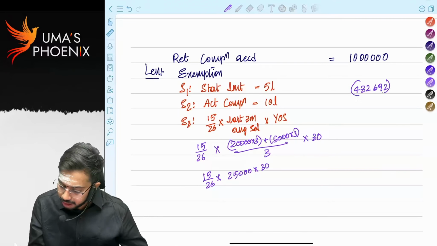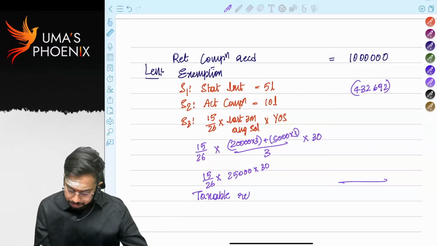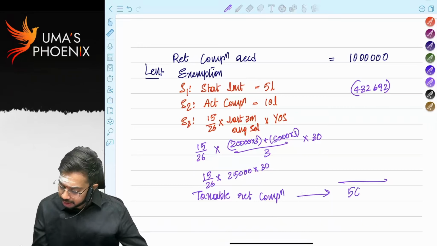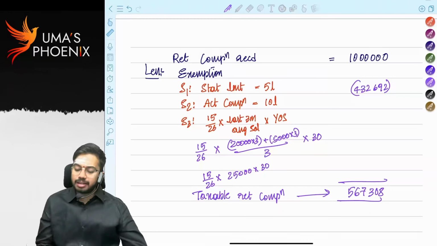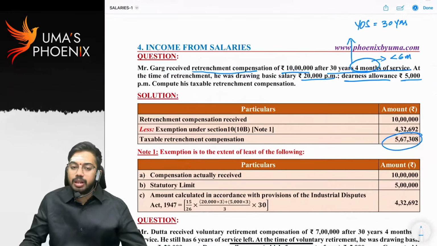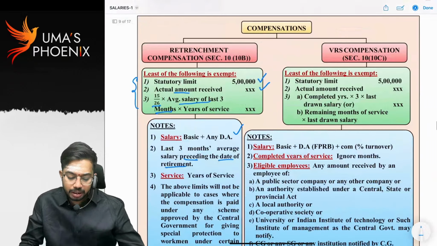4,32,692. That is the exemption. How much is the taxable retrenchment compensation? 5,67,308. That is the taxable retrenchment compensation. You can see. So now, did you understand how to calculate the retrenchment compensation exemption?